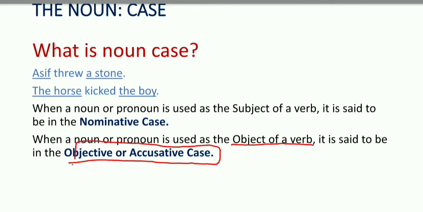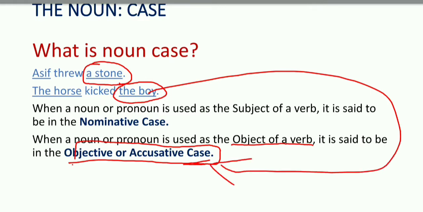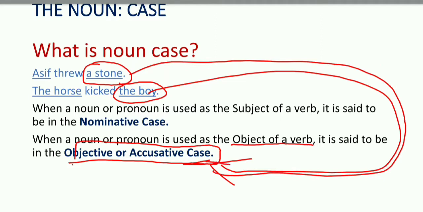So as earlier when we were discussing the object, a stone and the boy, both of these are in which case? Not genitive, sorry, they both are in the accusative or objective case.